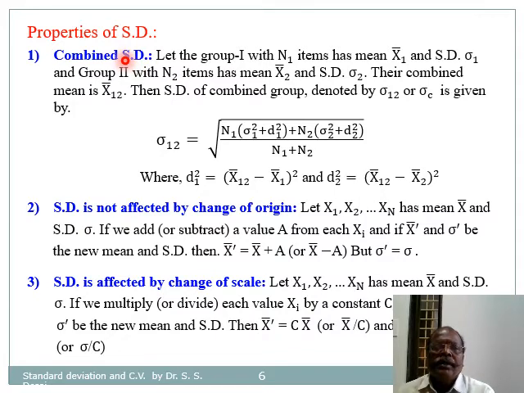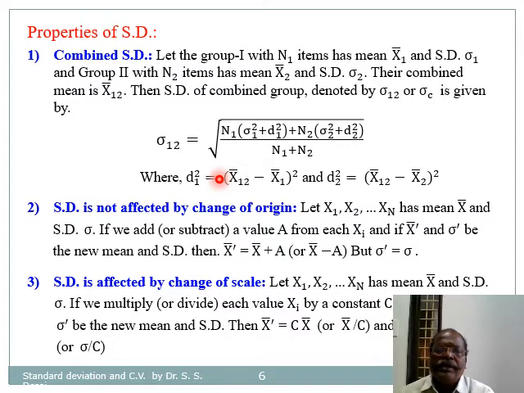The first property is combined standard deviation. If we combine two groups, then the formula for combined standard deviation becomes sigma 12 equals the square root of (n1 into sigma 1 square plus d1 square plus n2 into sigma 2 square plus d2 square) divided by (n1 plus n2), where d1 square is (x bar 12 minus x1 bar) square and d2 square is (x bar 12 minus x2 bar) square, and sigma 1 and sigma 2 are the respective standard deviations.